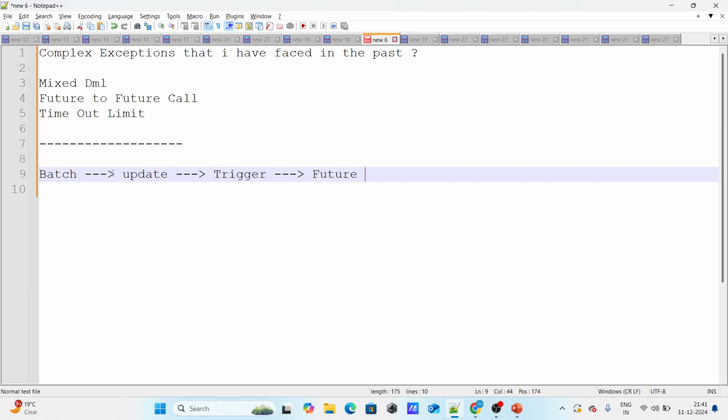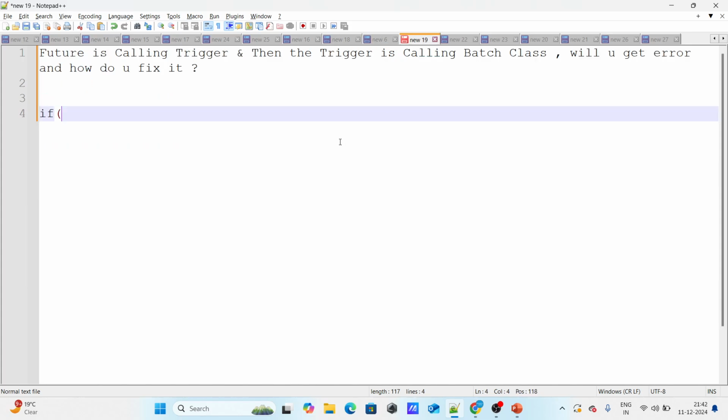So basically from the batch to trigger and trigger to future, you are calling a batch to future indirectly, and that's the reason why I got the future to future call error. So the next question is, how do you fix it?